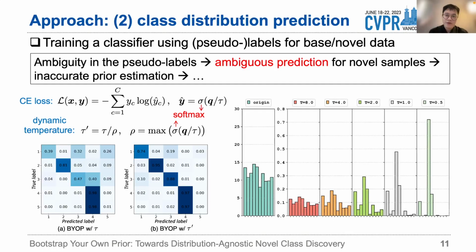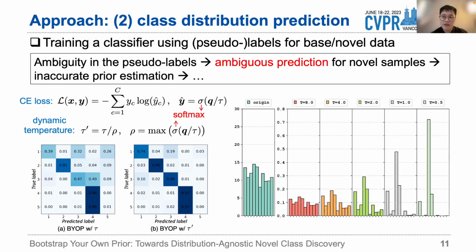The second step is to train a classifier using labels or pseudo-labels for base or novel data. Here we propose a dynamic temperature technique to encourage confident predictions, which helps more accurate prior estimation. The motivation is that the ambiguity in the pseudo-labels causes the ambiguous prediction for novel samples, which results in inaccurate prior estimation and again increases the ambiguity in the pseudo-labels.